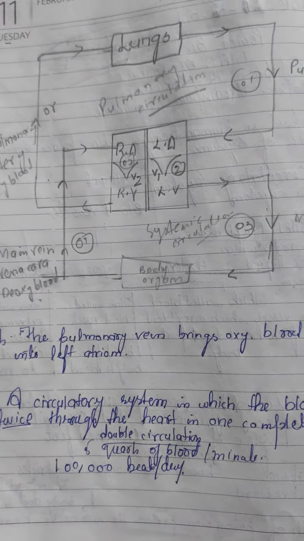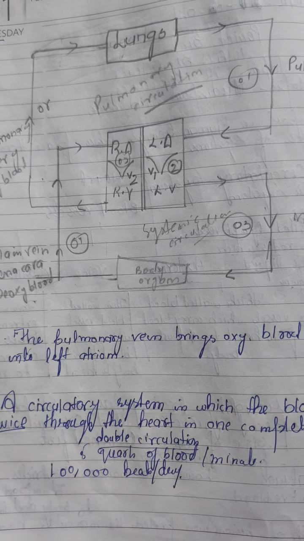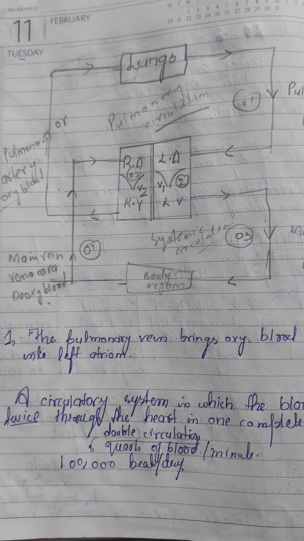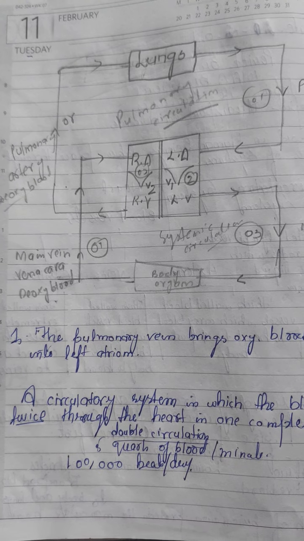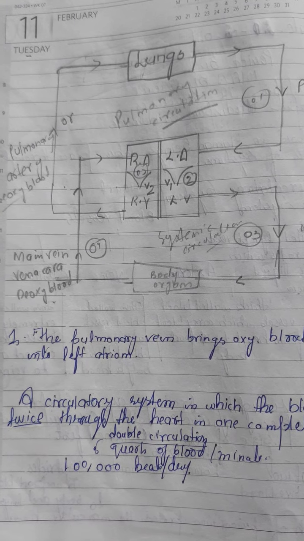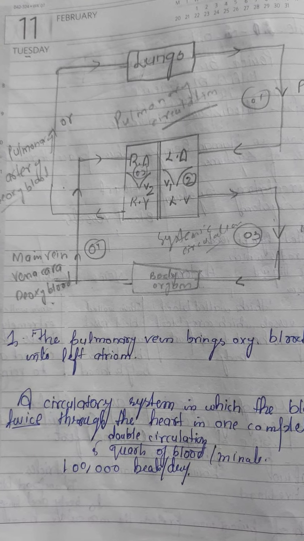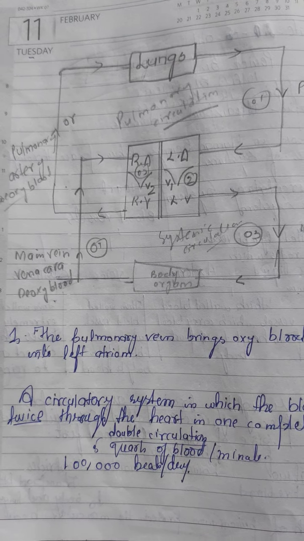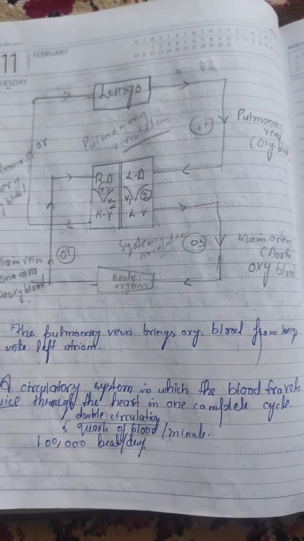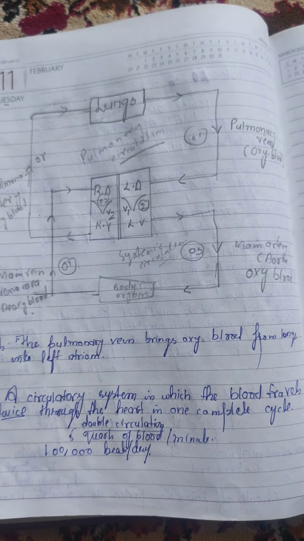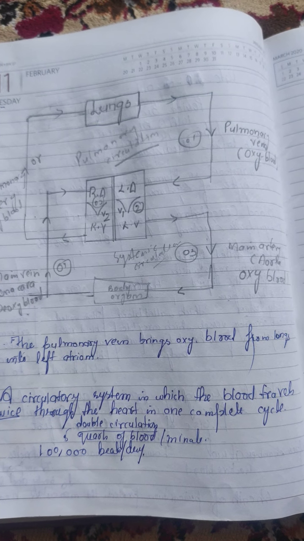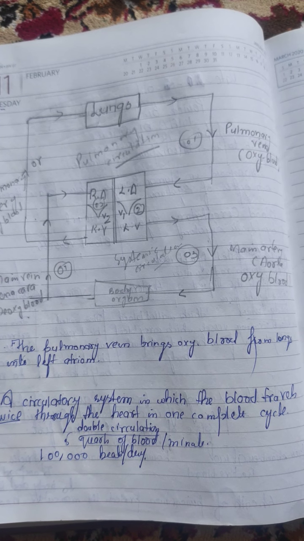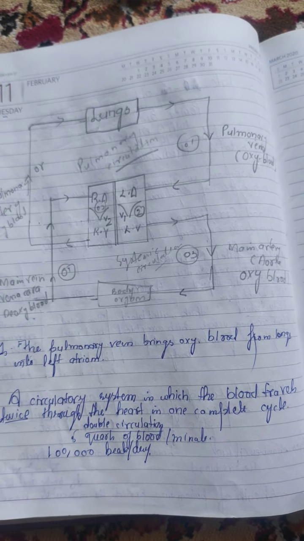The pathway of blood from the heart to the lungs and back to the heart is known as pulmonary circulation. And the pathway of blood from the heart to the rest of the body and back to the heart is known as systemic circulation. Thus in human beings there is double circulation. Will you remember double circulation? A circulatory system in which blood travels twice through the heart in one complete cycle.